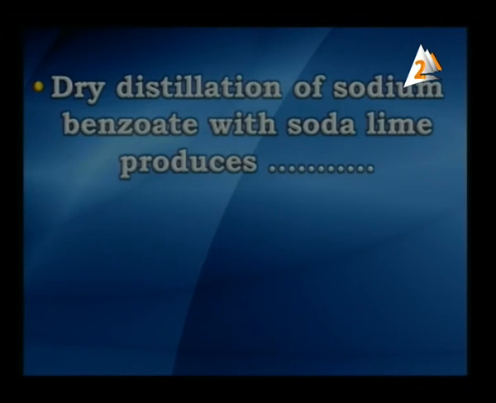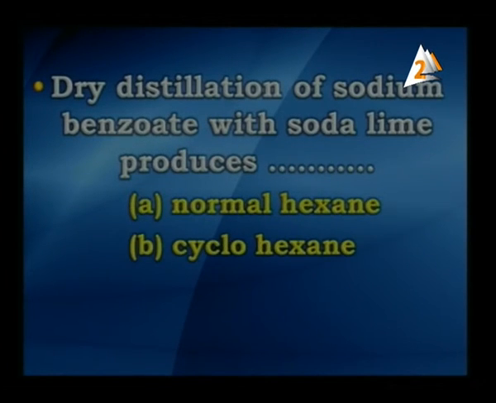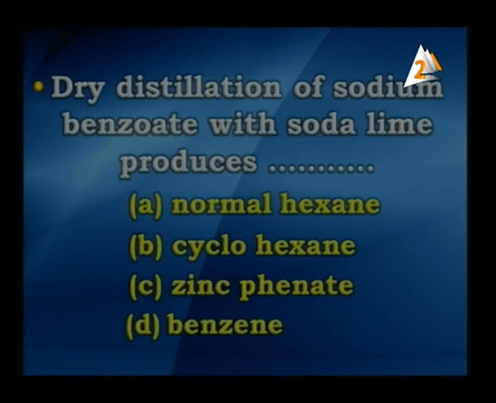Next point, dry distillation of sodium benzoate with soda lime produces what? Is it normal hexane, cyclohexane, zinc phenate or benzene? If you think about it, my dear student, when sodium benzoate reacts with sodium hydroxide in the presence of calcium oxide, the mixture of sodium hydroxide and calcium oxide is called soda lime. It produces, yes, benzene and sodium carbonate as a secondary product.